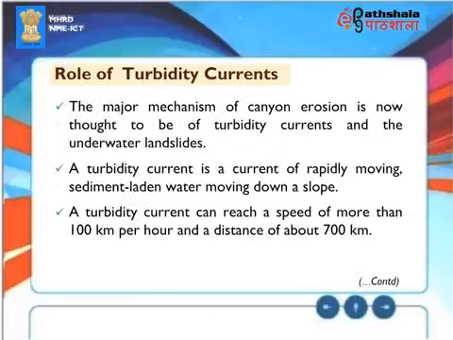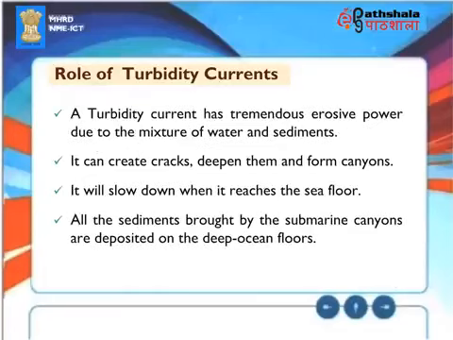Role of turbidity currents. The major mechanism of canyon erosion is now thought to be turbidity currents and underwater landslides. A turbidity current is a current of rapidly moving, sediment-laden water moving down a slope. It can reach a speed of more than 100 kilometers per hour and a distance of about 700 kilometers. It has tremendous erosive power due to the mixture of water and sediments. It can create cracks, deepen them, and form canyons. It will slow down when it reaches the seafloor. All the sediments brought by the submarine canyons are deposited on the deep ocean floors.